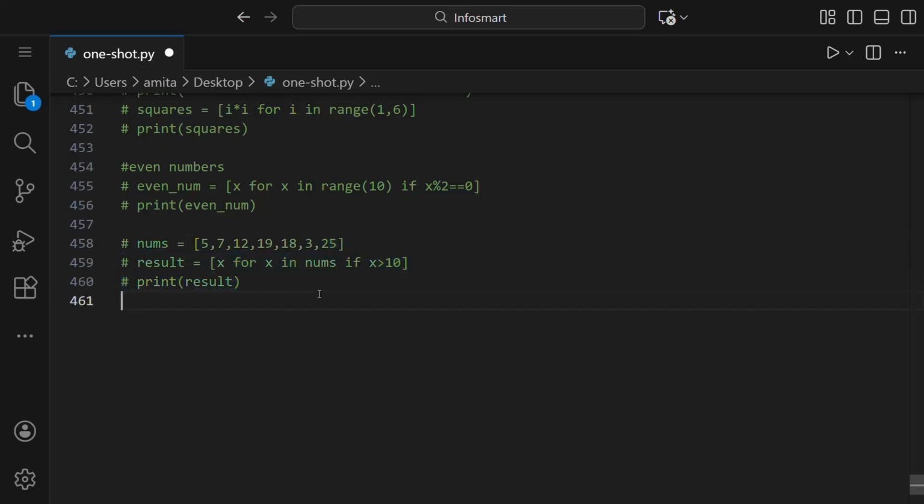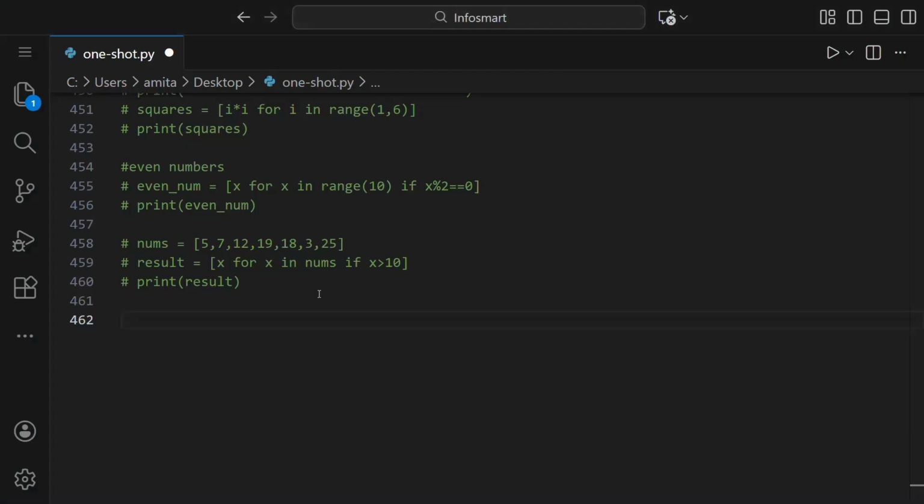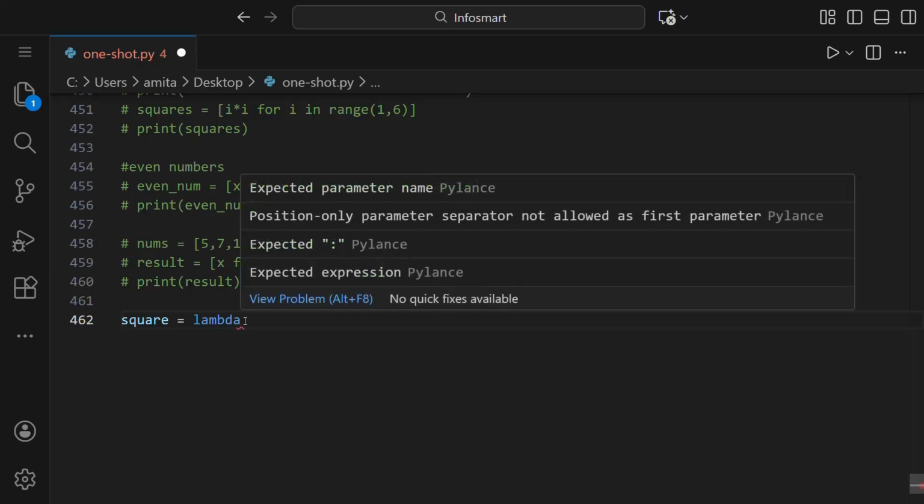Let's move ahead to the lambda function. A lambda function is a small anonymous function in Python. It is called anonymous because it does not have a name. Lambda functions are used to write short one-line functions. As we can see here, square is equal to, and this is a variable square. Then we write lambda. Lambda is spelled L-A-M-B-D-A.